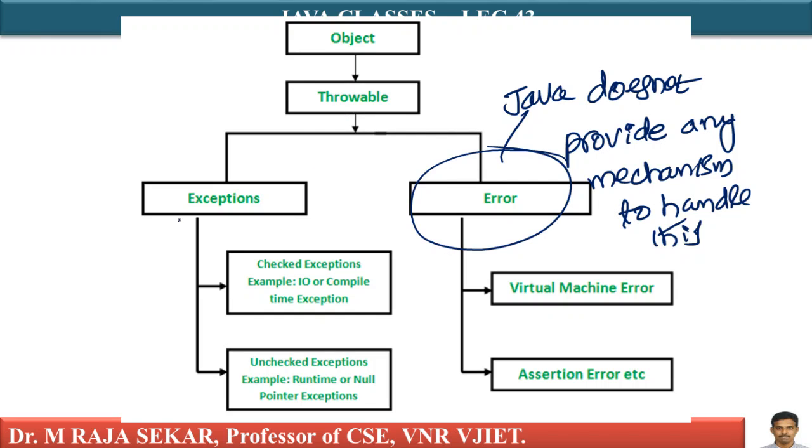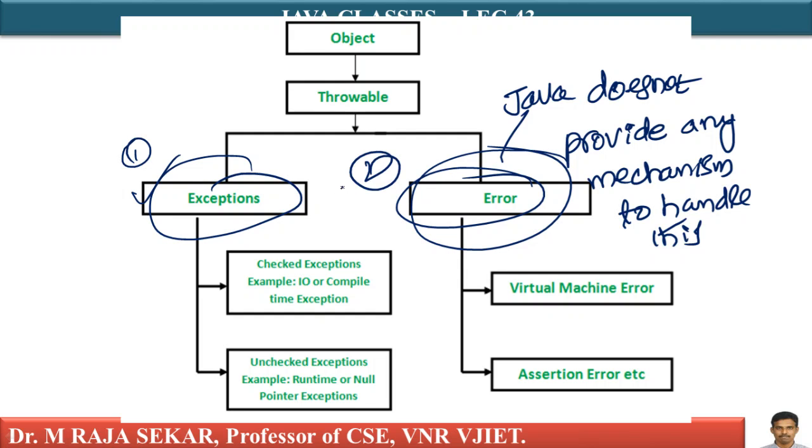What is IOException? Let me recall it once. All exceptions in Java are handled by a superclass Throwable. The Throwable class has two subclasses, Exception and Error. Exception is one subclass and Error is another subclass. Exception again has two subclasses. The first one is IOException and another one is RuntimeException.